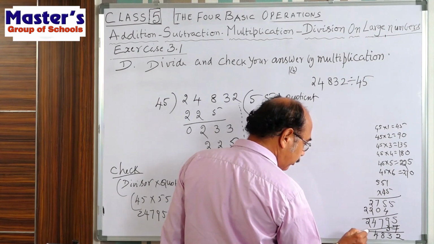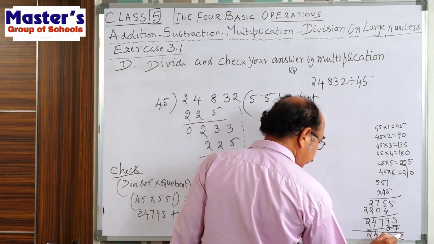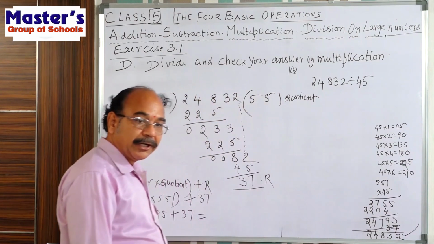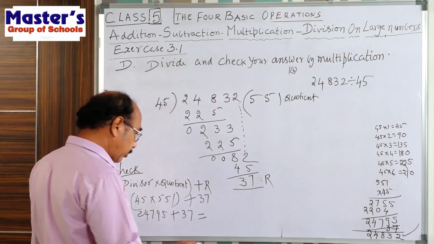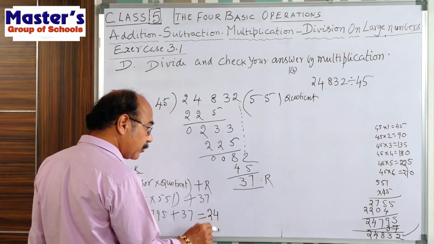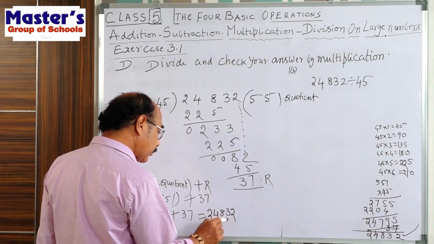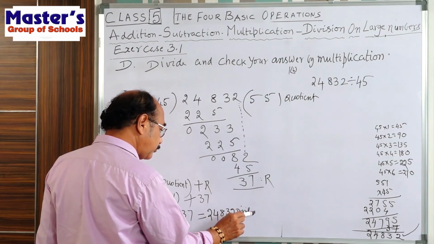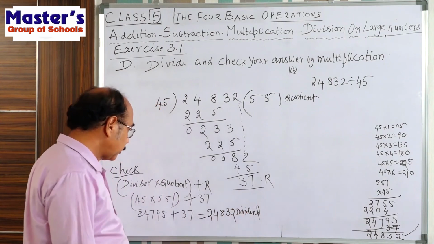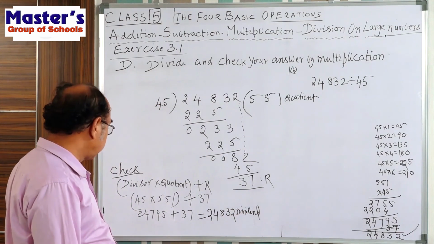Here 4, here 2. 24,832. That is the dividend. So we got the dividend. This is what we do. Like this, we can check the dividend.